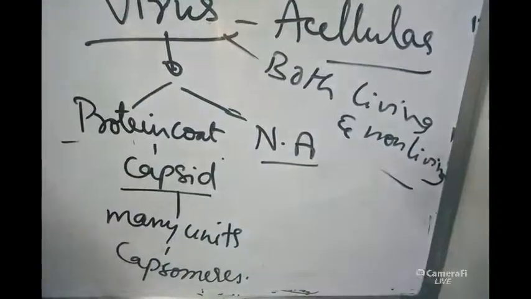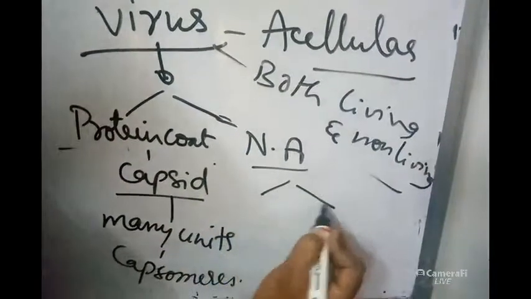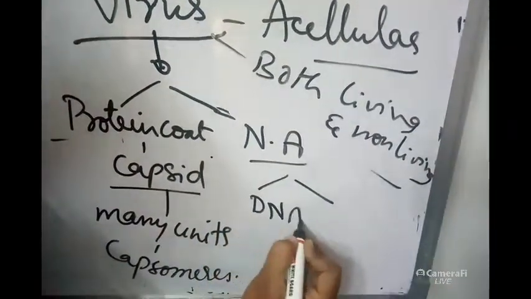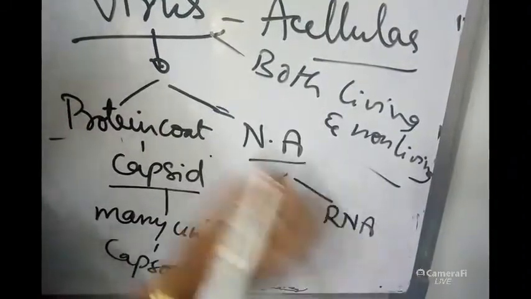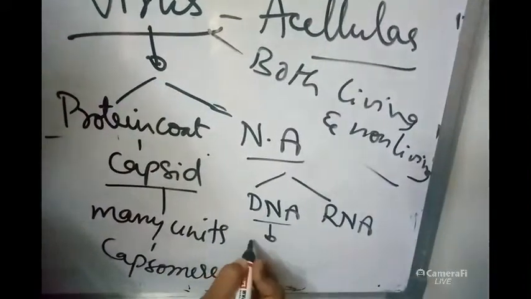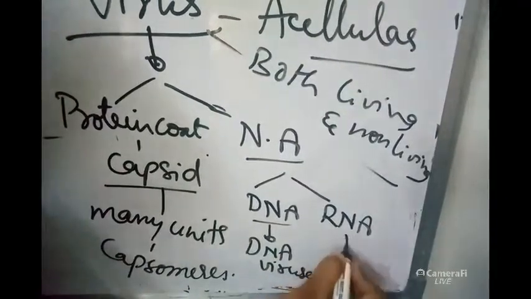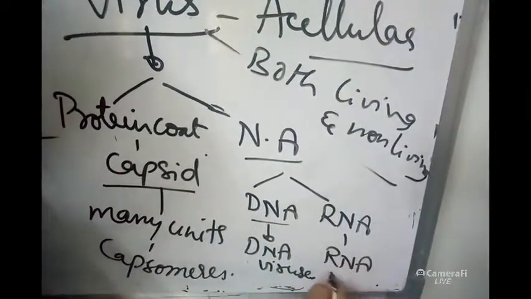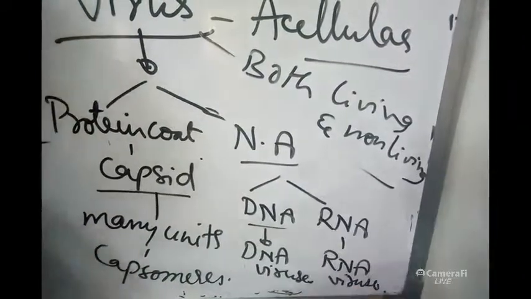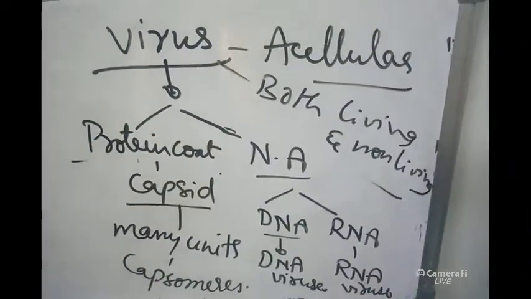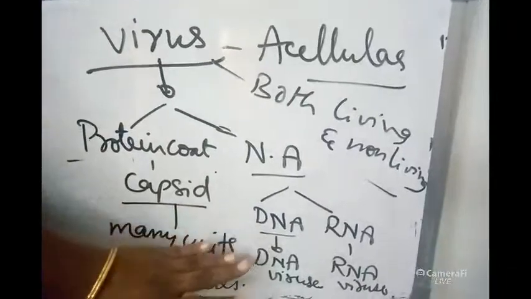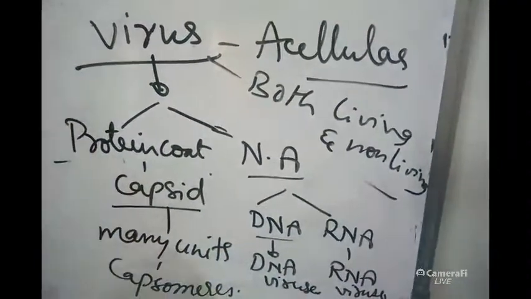Nucleic acid, I think you know about nucleic acid. Two types of nucleic acid are present, DNA and RNA. If a virus has DNA, that type of virus is called a DNA virus. If the virus has RNA, that type is called an RNA virus. More than DNA viruses, RNA viruses are very dangerous.